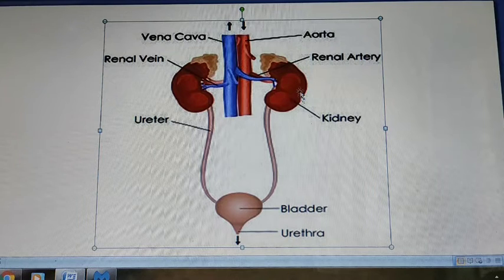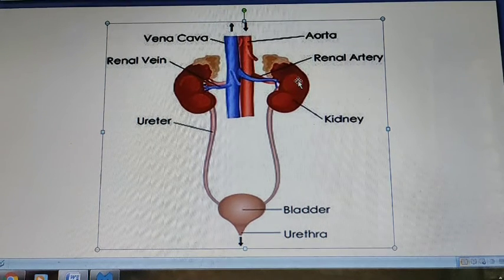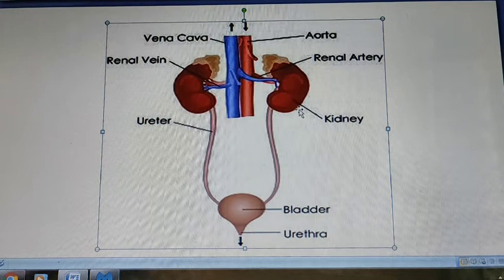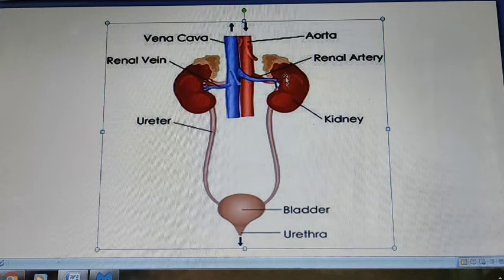So here is the kidney. So what is the function of the kidney? The formation of urine takes place in the kidney. First is the formation of urine. Second is to maintain the water balance of the body, which is known as osmoregulation. It also regulates the pH of the blood.